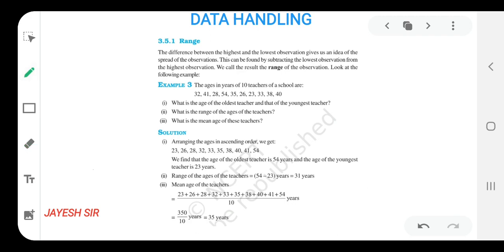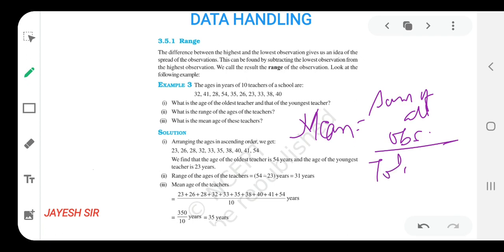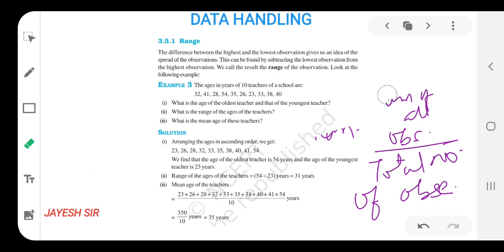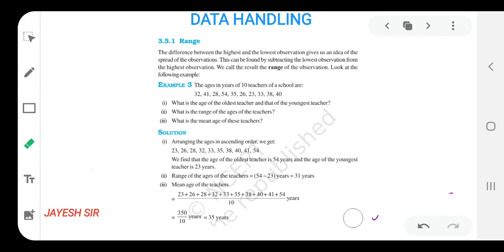Now next, what is the mean age of the teachers? Mean. After reading just the word mean, the formula that should come to our mind is: mean equals sum of all observations upon total number of observations. That should be clicked in our mind while reading the word mean itself. So that's why I have written it again, so that you can easily remember it.